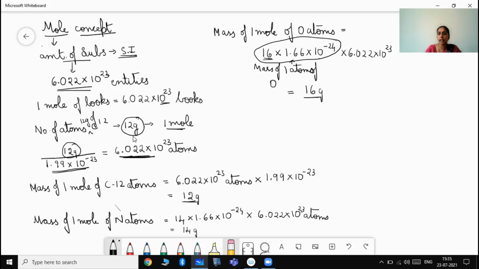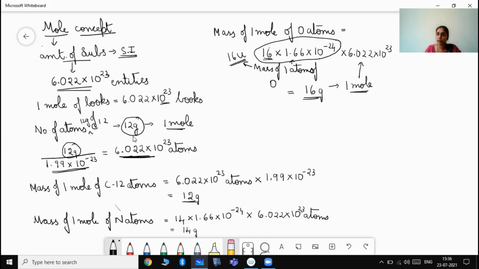calculate this and see. Here you have minus 24, and this is 23; when you multiply this, you get the value as 16 gram. Not much difference. Instead you get this as 16 gram. So this is the mass of 1 mole of oxygen. If we say 16 U, it is the mass of 1 atom of oxygen. If we say 16 gram, it is the mass of 1 mole of oxygen.